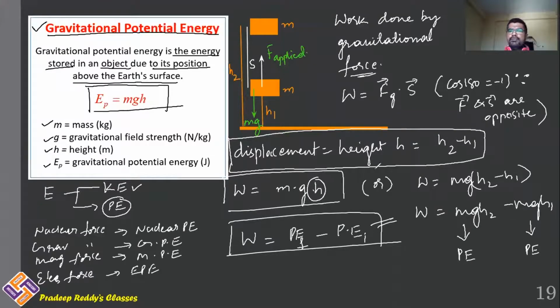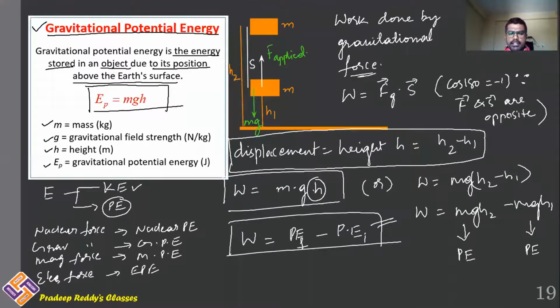Like that, different forms of force will produce change in the state of the object. Concerned with the virtue of the position of the object, you can define potential energy as the virtue of position of the object, which is gravitational potential energy, because here gravitational force is doing some work. And this is work energy theorem concerned with gravitational potential energy.